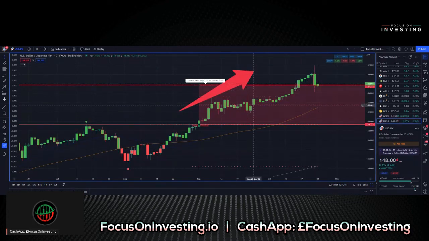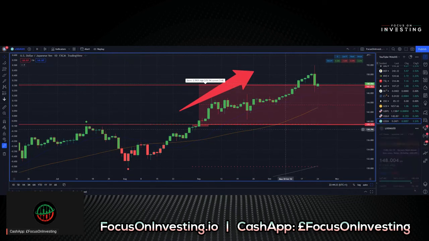So again, just shows you the importance of knowing how to read charts, how to mark up the charts correctly, and you can predict where there's going to be significant areas of price movement ahead of time. And this is what we can see here, where we predicted that this channel level would be quite strong. And as soon as price broke out of it, we can see that price was instantly brought back into this channel again.